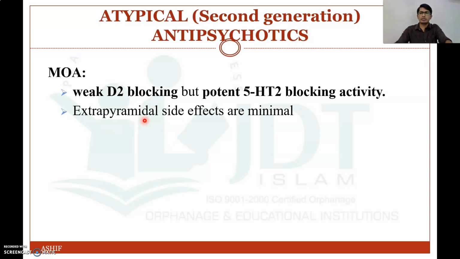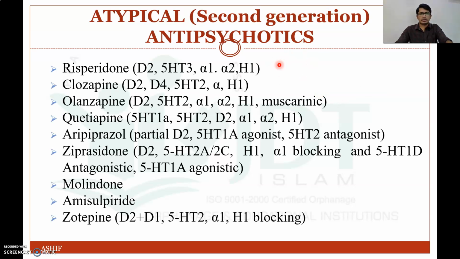Due to weak D2 blocking action, it will not produce, or there will be a minimal extrapyramidal side effect. And atypical antipsychotic drugs will produce mainly 5-HT2 blocking activity. Now these are the drugs in the atypical antipsychotic drugs: